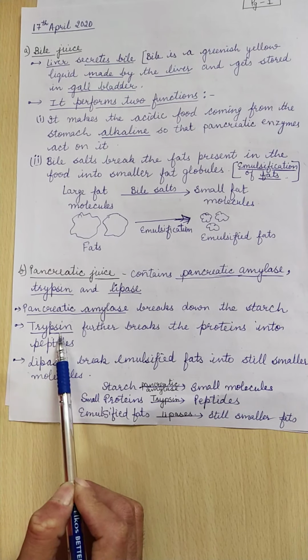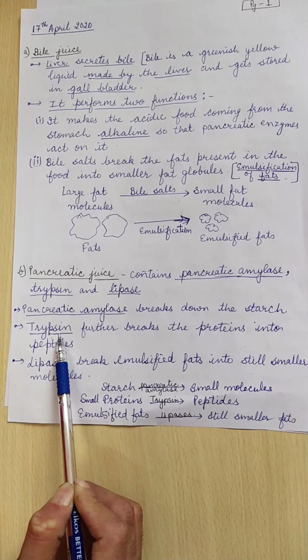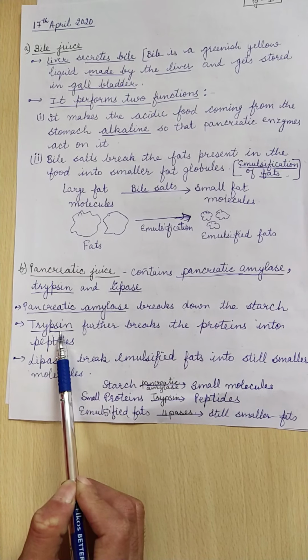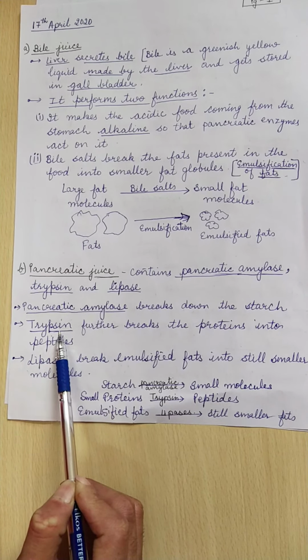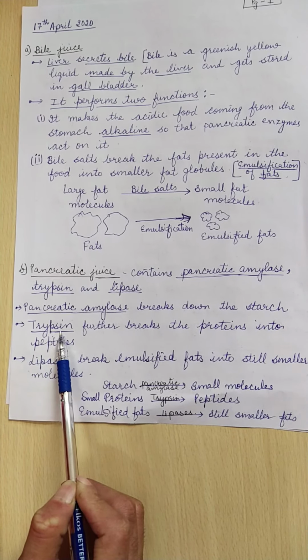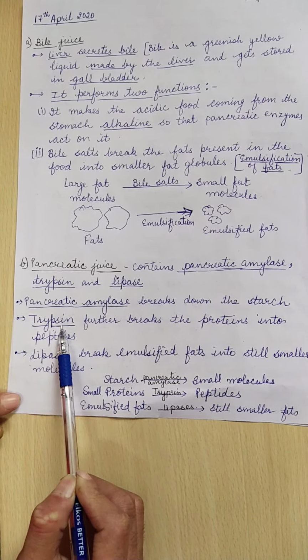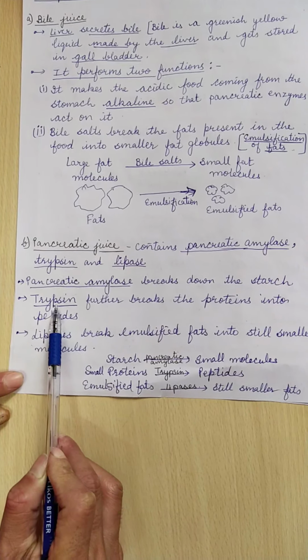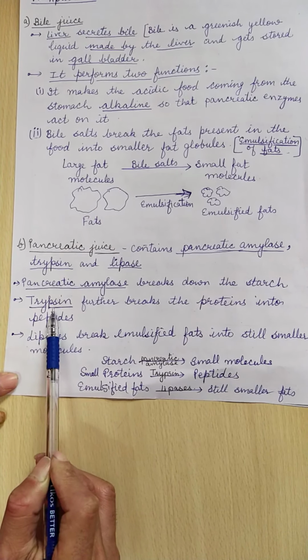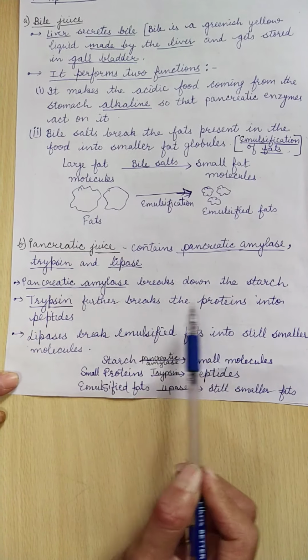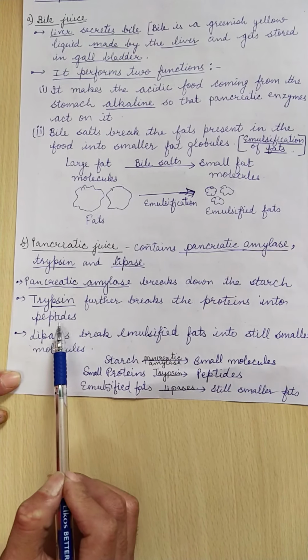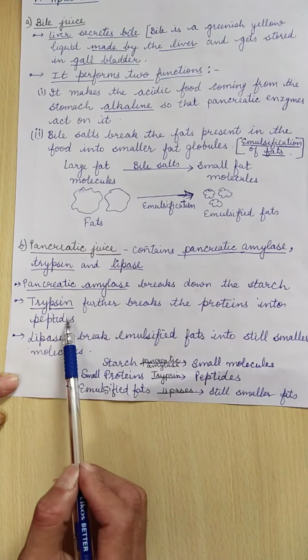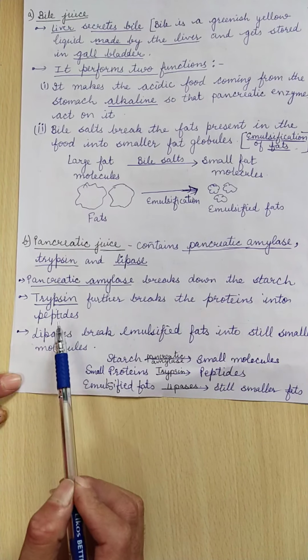The digestion of protein began due to the action of pepsin in the stomach. But at that time, proteins get broken down into smaller protein molecules, but not completely. So trypsin in the small intestine breaks down the proteins into peptides. Peptides are still smaller protein molecules.